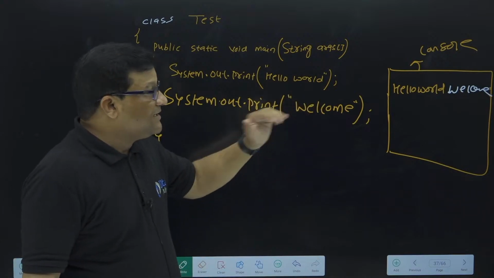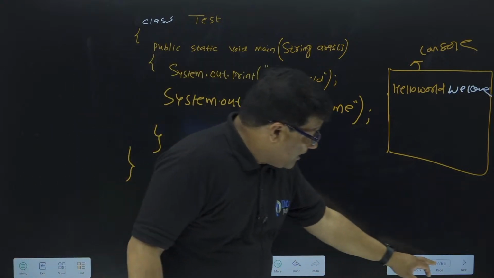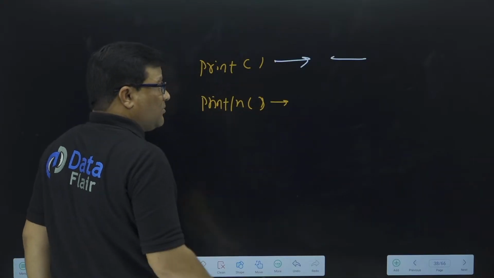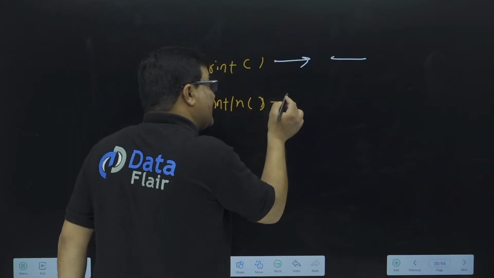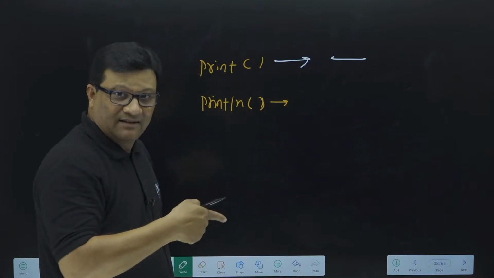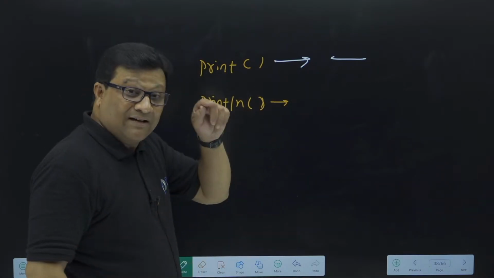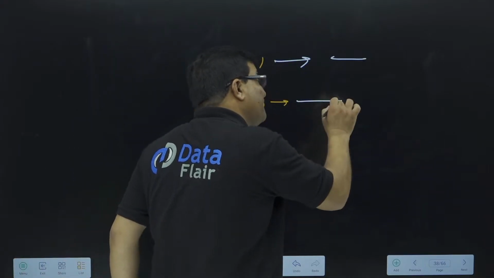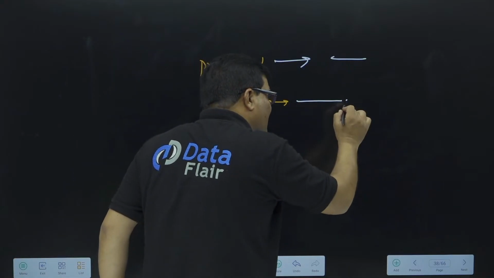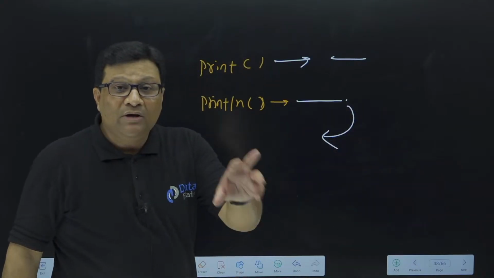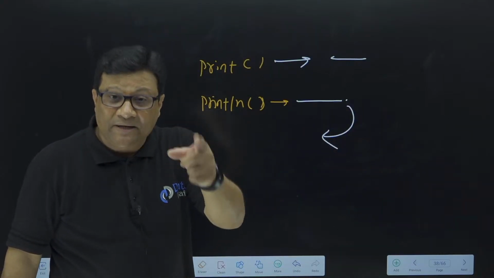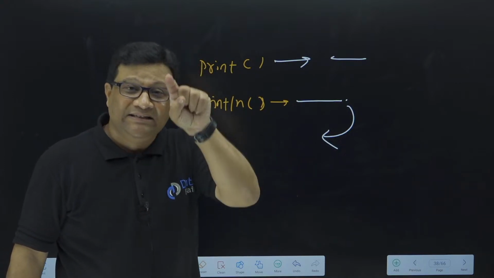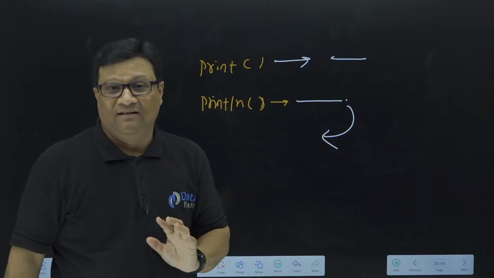But sir, I want to print this welcome on the next line. See this one. Now there is another method, println. The behavior of the println method is what? First, it prints the data on the line where the current cursor is, and then after printing, it moves the cursor to the next line. Don't get confused that the println statement will print the data on the next line. Nope. The println method prints the data and then moves the cursor to the next line.